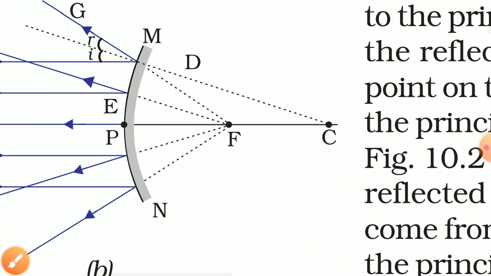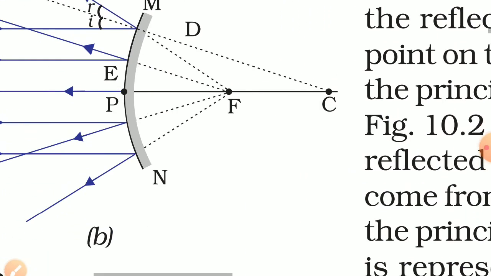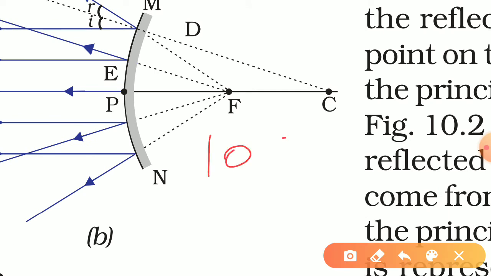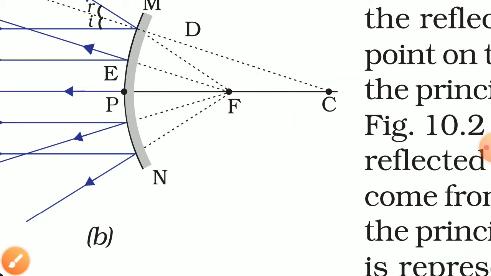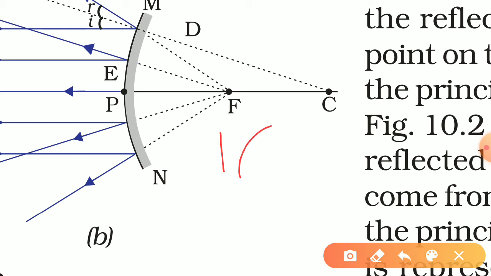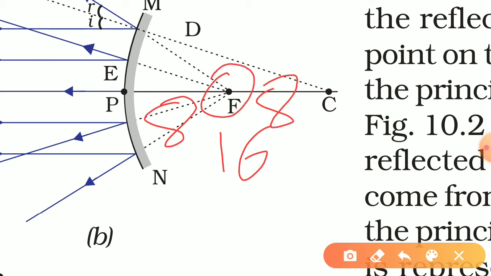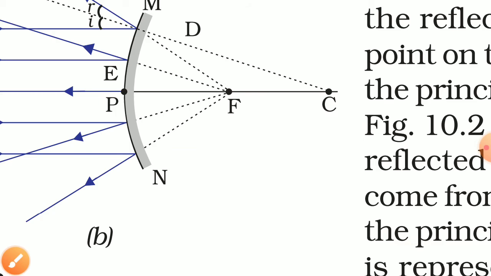So for example, if this distance is 10 centimeter, then this will be 5 centimeter and this will be 5 centimeter. So F is the exact middle point of P and C. Remember this. If this is, for example, 16, then this is 8 centimeter and this is 8 centimeter. So the focal point F will always lie between the center of curvature C and pole point P.